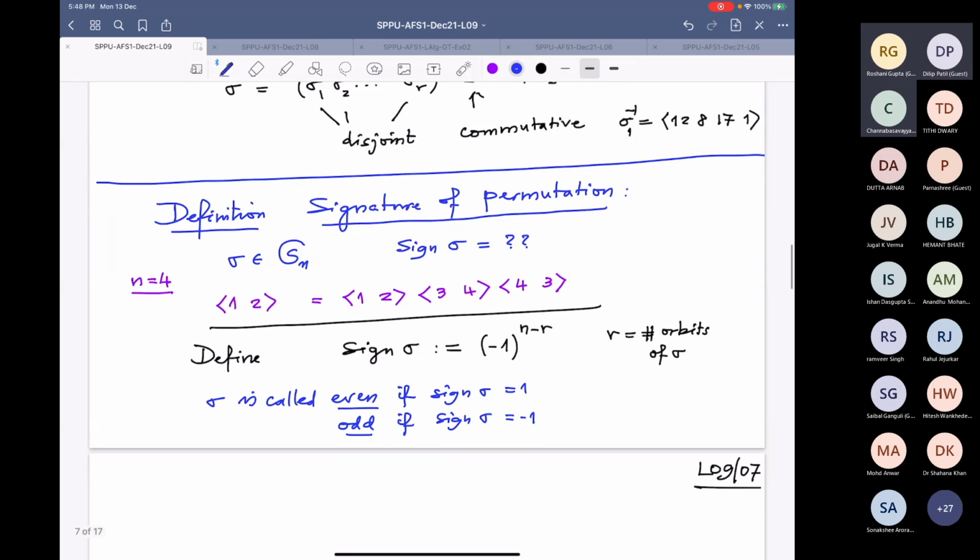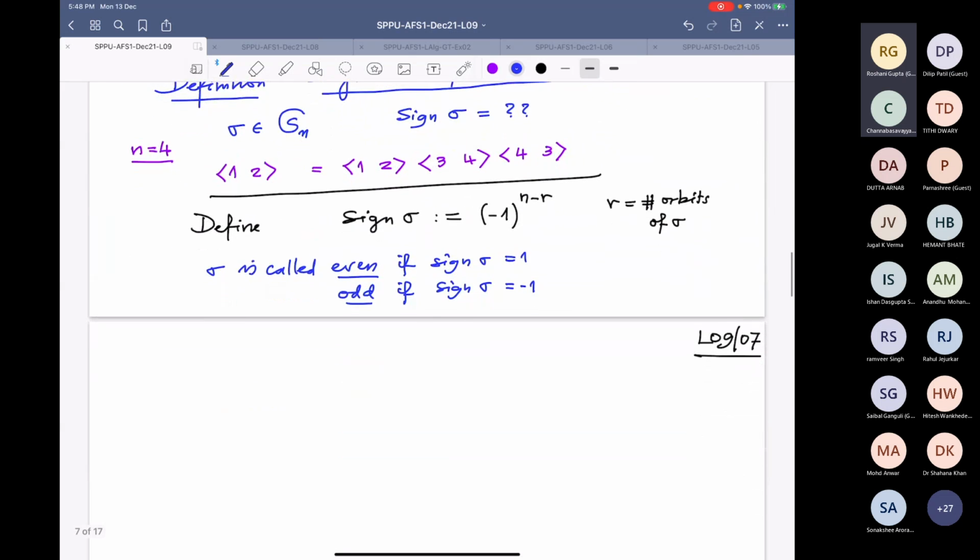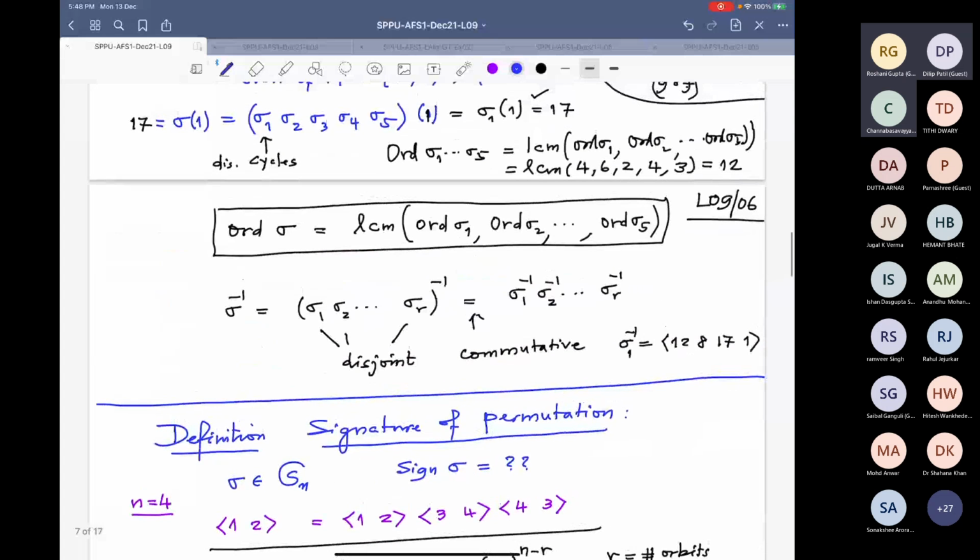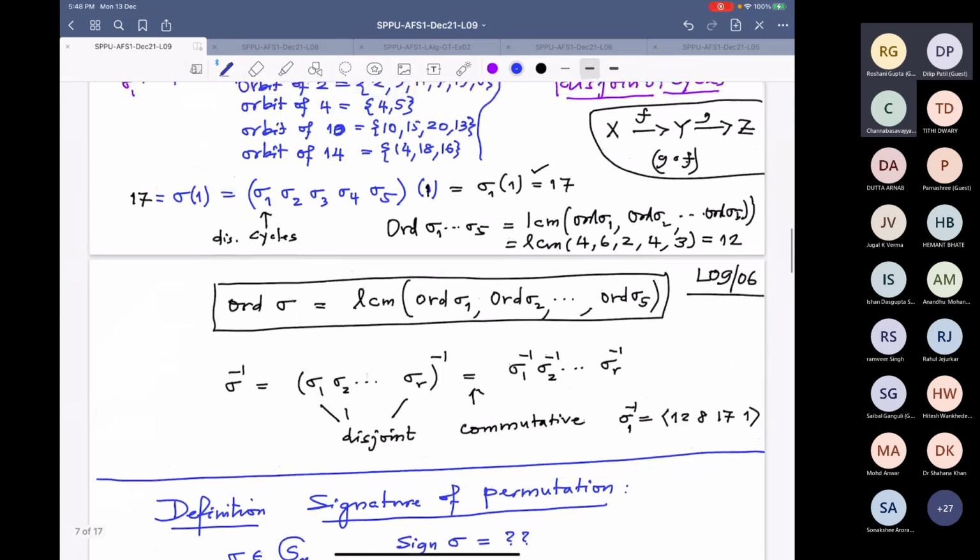All right. To do this, we already know sigma is a product of transpositions because each cycle I will do it. These are all cycles.